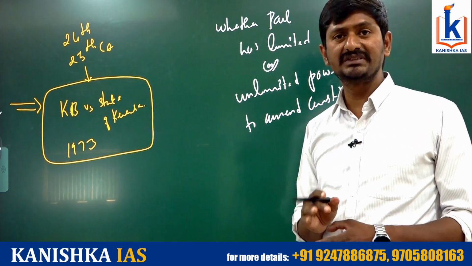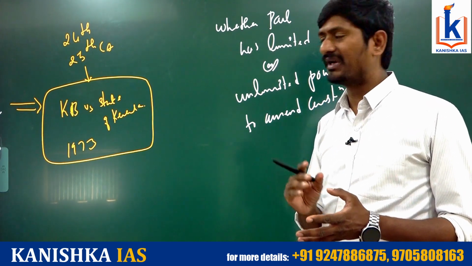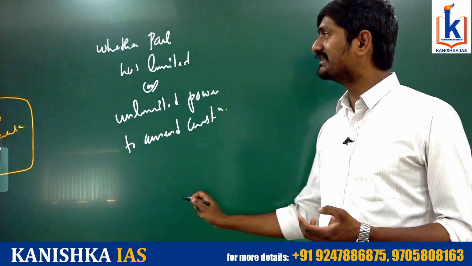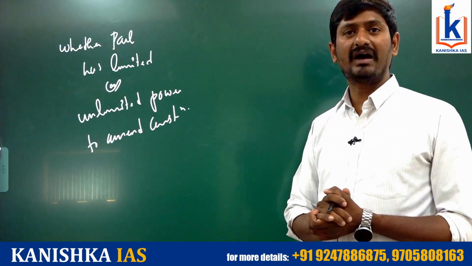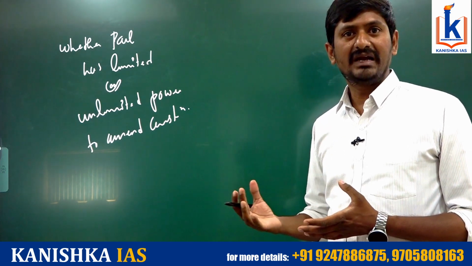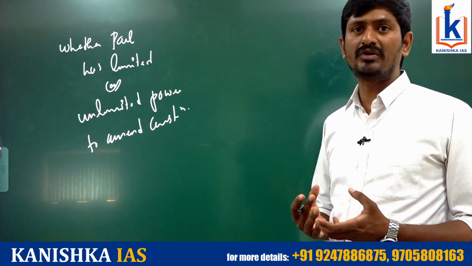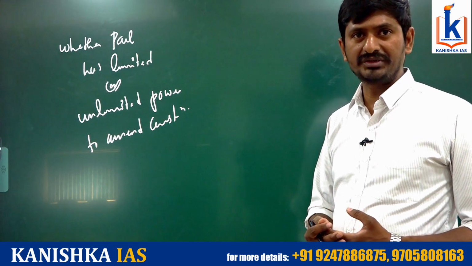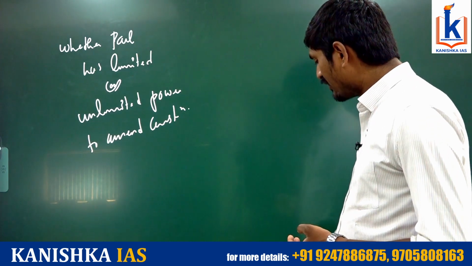This particular question was examined by the Supreme Court in a detailed manner. A 13-judge bench examined the validity of the 24th and 25th Amendment Acts. Why? Because the Supreme Court previously held that Parliament has only limited power to amend the Constitution. That was reversed by the 24th Constitution Amendment Act. Then what did the Supreme Court say?